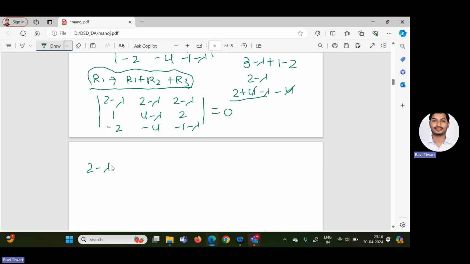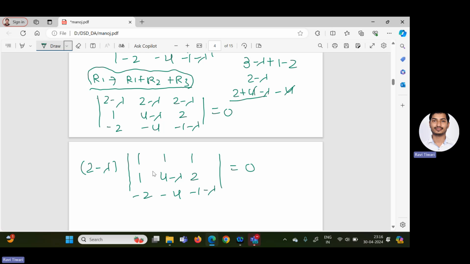So the determinant converts into 1, 1, 1, then 1, 4 minus lambda, 2, and minus 2, minus 4, minus 1 minus lambda, and this equals 0.